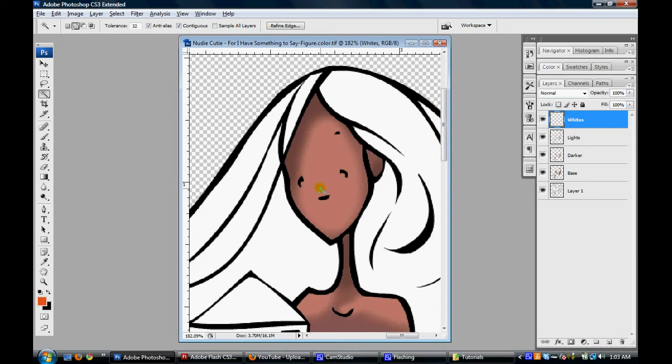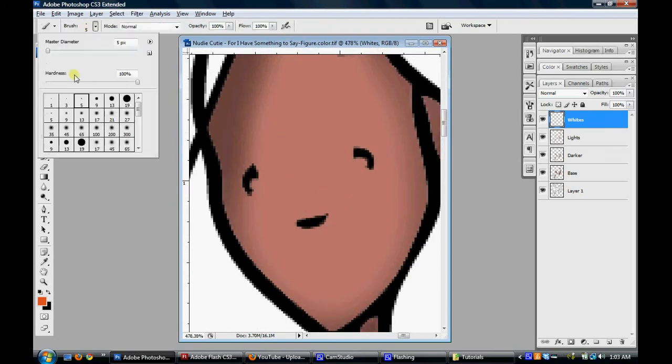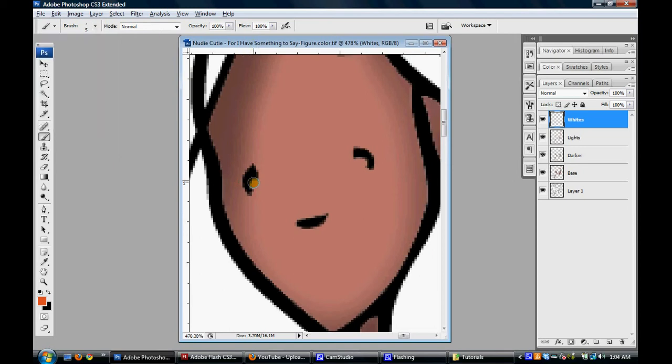I'm going to zoom in to her face. I'm going to hit B as in boy, and I'm going to change my brush size to something very small and very hard, so the size 5 is good. Then I'm going to come over her eye. Oops, I'm not going to color it in orange. I'm going to hit D on my keyboard and X as in xylophone to swap them. And when I color it in, I'll be coloring her eyes in white. And I'm just going to color in the little space that's allowed for that.